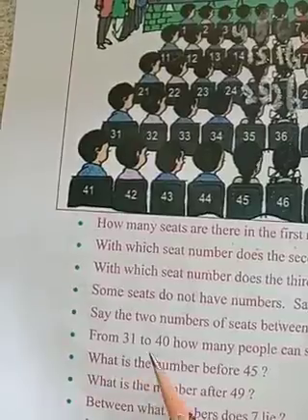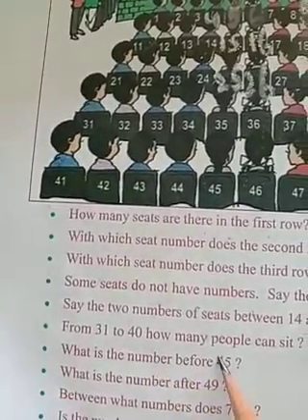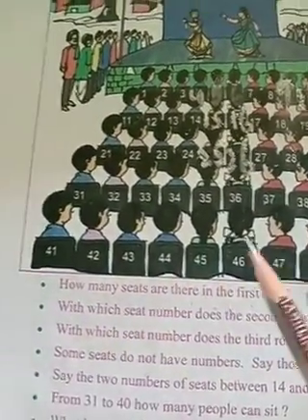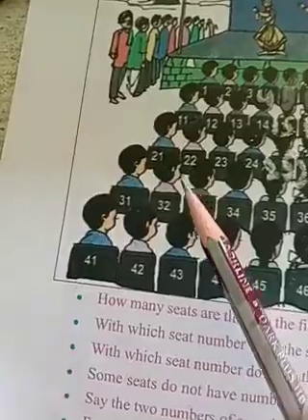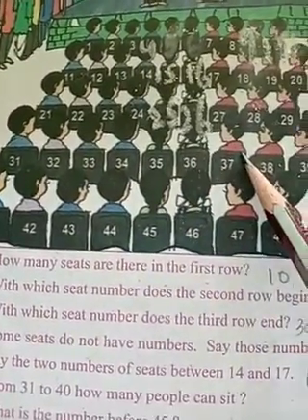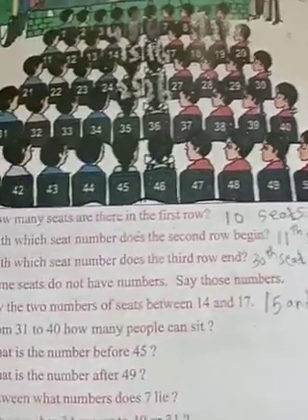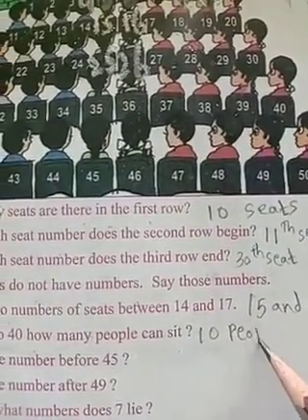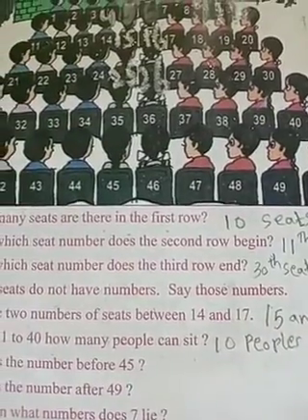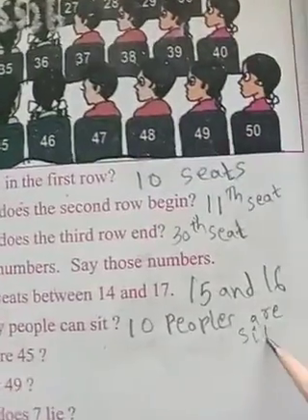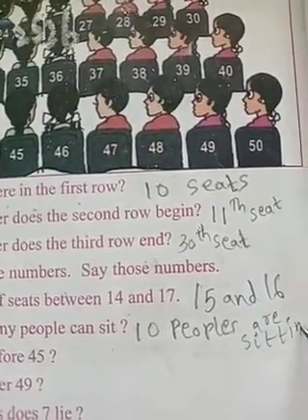From 31 to 40, how many people can sit? 31 to 40. How many people can sit here? 1, 2, 3, 4, 5, 6, 7, 8, 9, 10. 10 people are sitting.